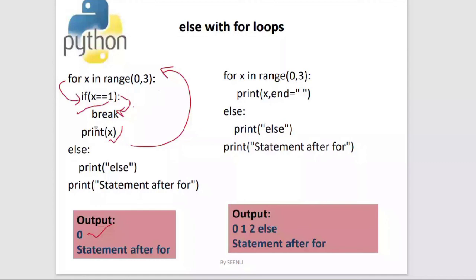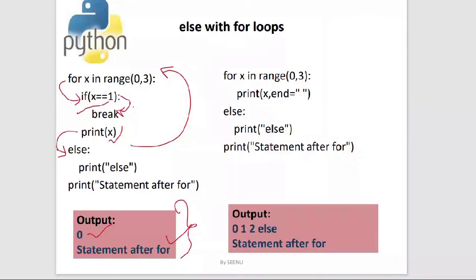Now, after coming out of the for loop, you can see here that there is an else. In the else block, I have written print else. But in the output, you can see that else is not there. The reason is that if your for loop comes out without full execution, it means there is a break inside your for. In that case, the else will not execute, if the control from the for loop has come out because of a break.